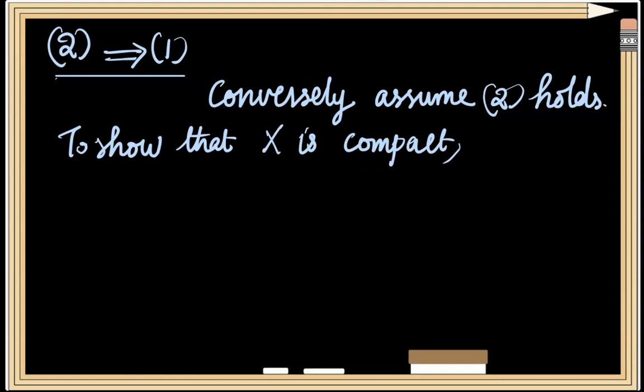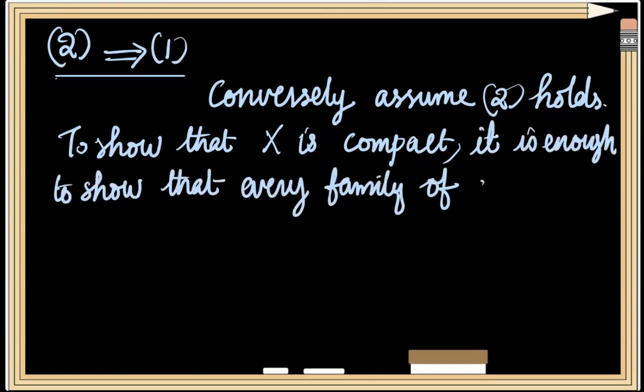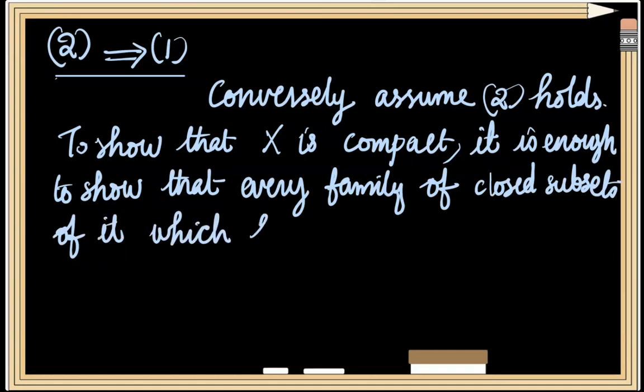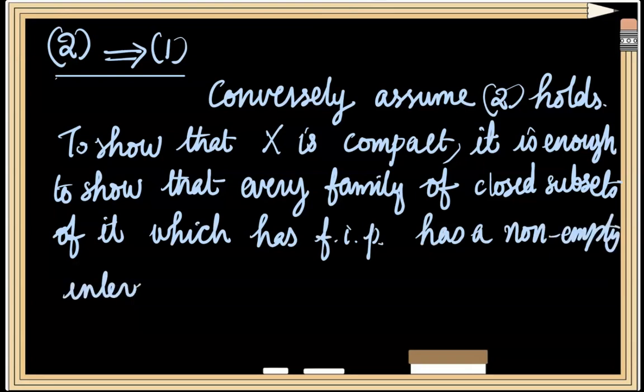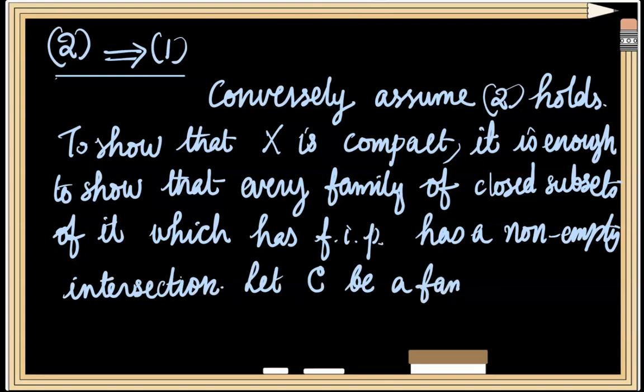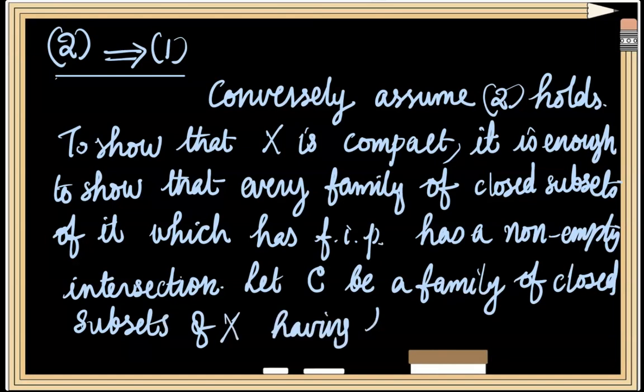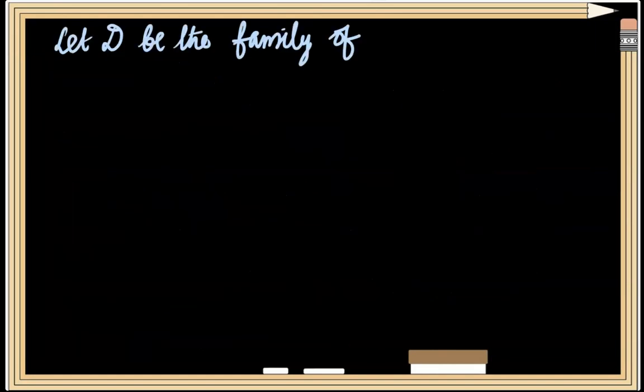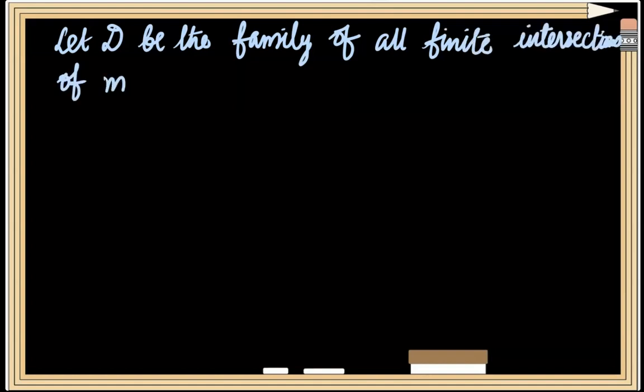By a previous proposition, to show that a space is compact, it is enough to show that every family of closed subsets of it which has FIP has a non-empty intersection. To prove this condition, let us consider C a family of closed subsets of space X having FIP. Let us construct a new family, say D, which is the family of all finite intersections of members of C.